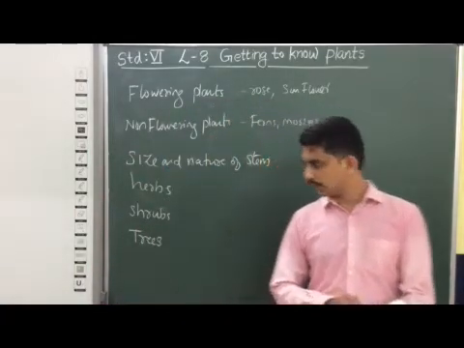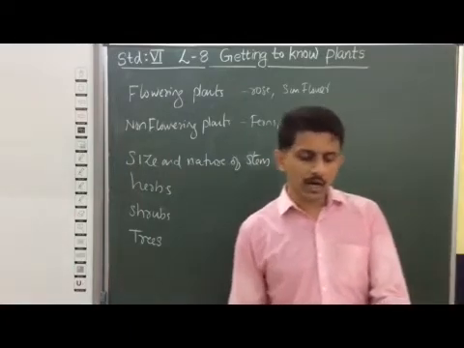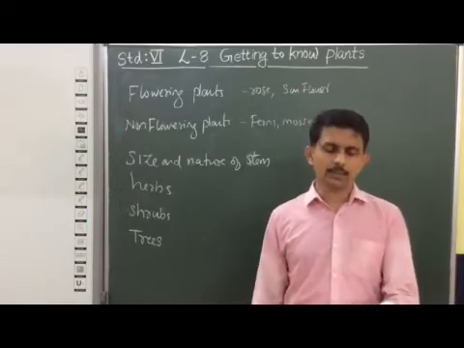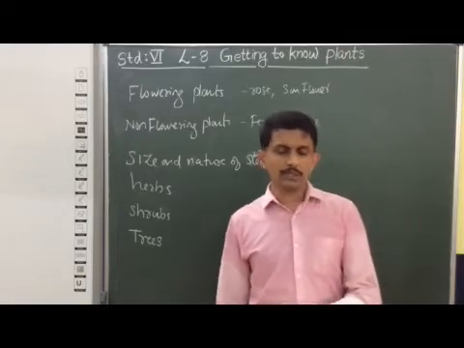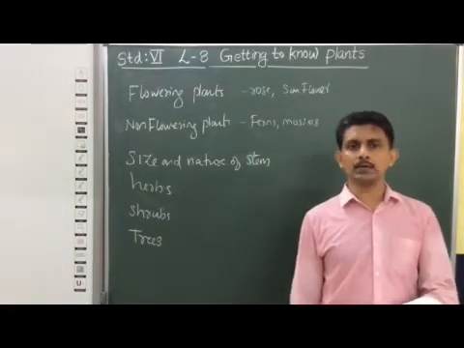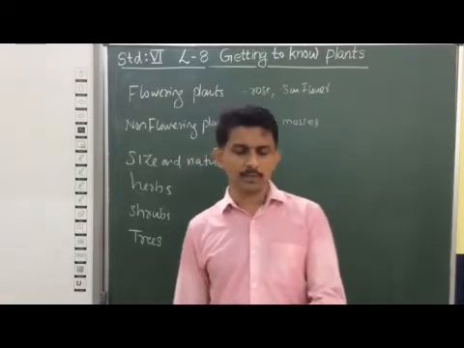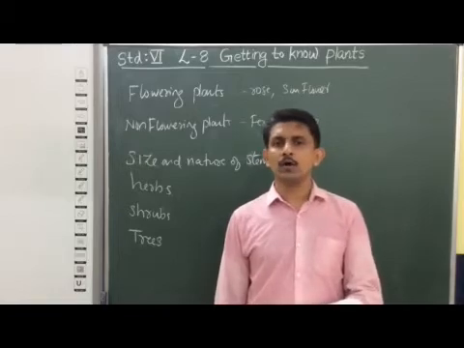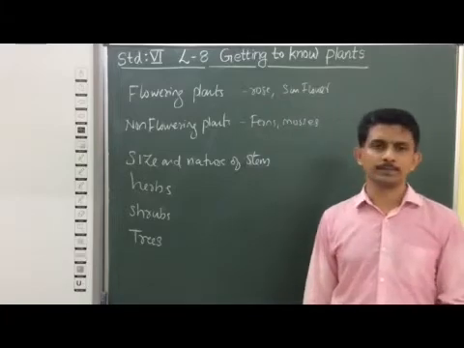You can observe that they have a hard stem but not very thick, and the branches arise near the base of the stem. For example, lemon, rose and pomegranate are examples of shrubs.